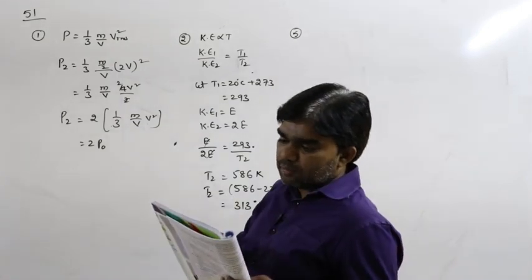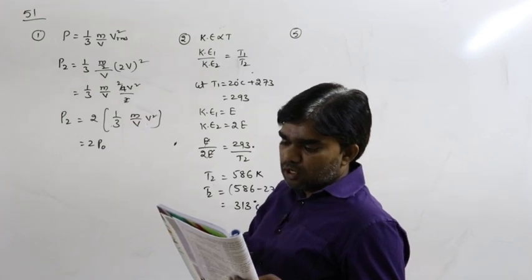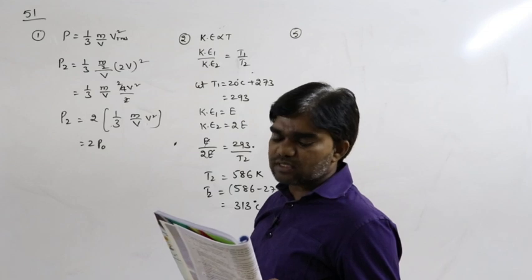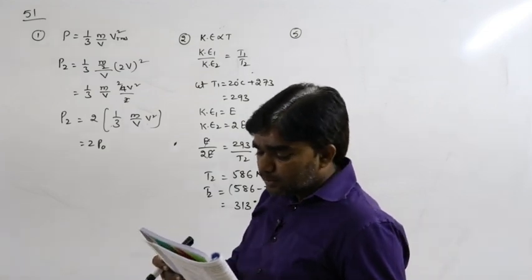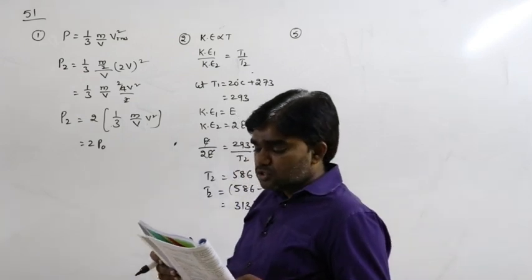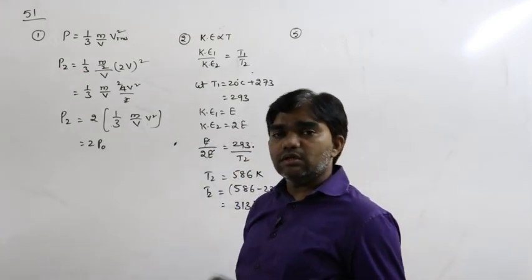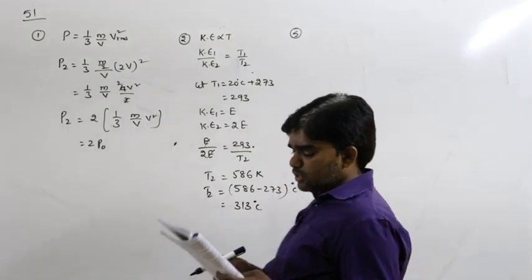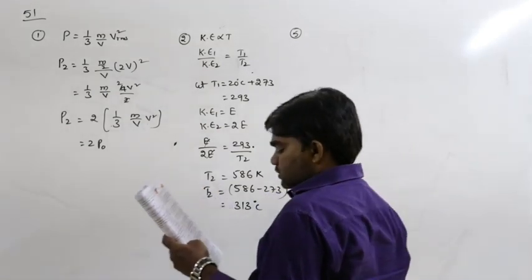See the third question. The number of molecules of H2 is double that of O2. What is the ratio of kinetic energy of the hydrogen to that of oxygen at 300 Kelvin? So the temperature remains constant at 300 Kelvin. The temperature does not change here, so if the temperature does not change, then kinetic energy also does not change. That is 1:1 only.